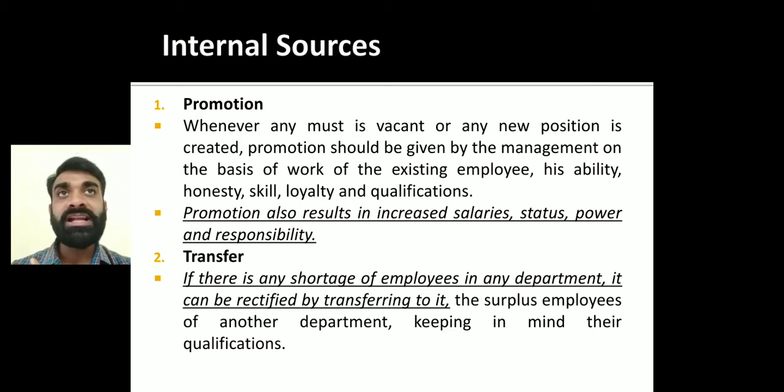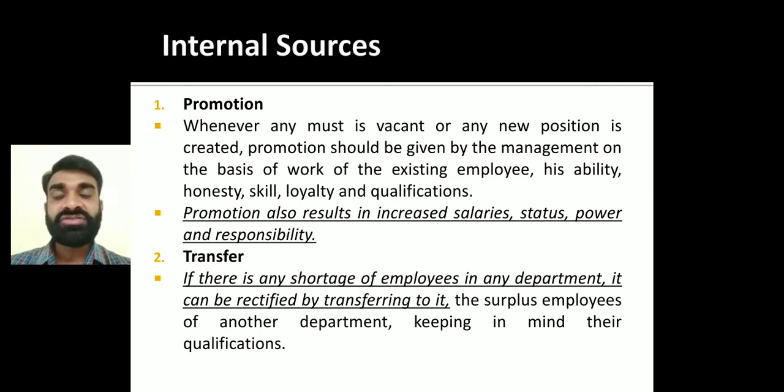But here the main thing is that in transfer, the person is not going to get a salary increment. He is only going to be transferred from one place to another. On what basis will the transfer be done? Transfer will be done on the basis of the skill and knowledge a person has. For example, a sales departmental head has to decide which person is going to be in Baroda. If there is a sales team and a person is performing well, and there is a need to increase sales in the Baroda territory, then obviously that person will be transferred.